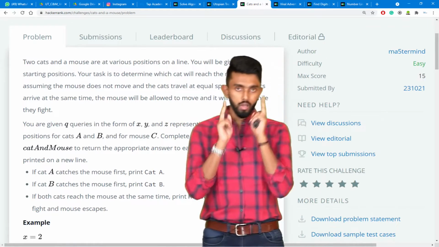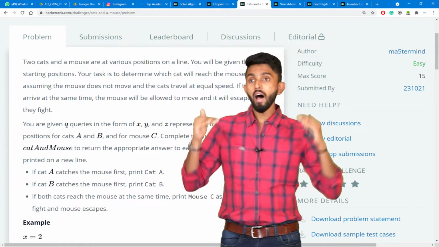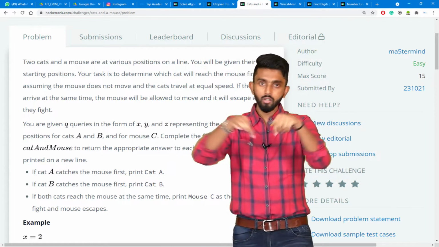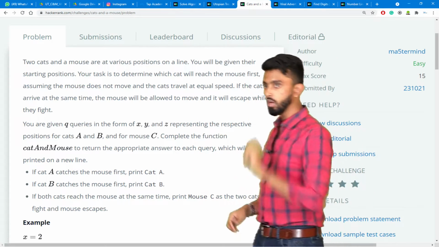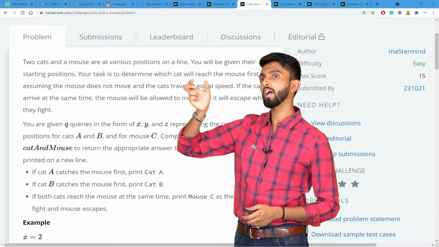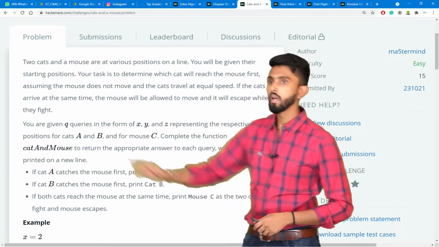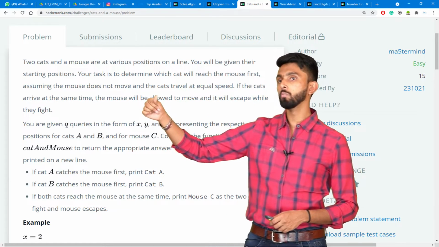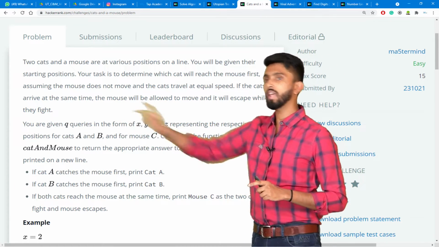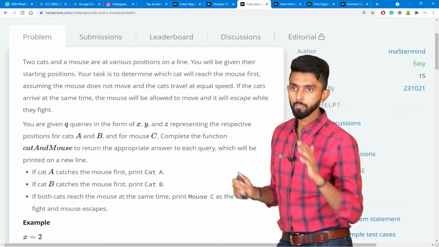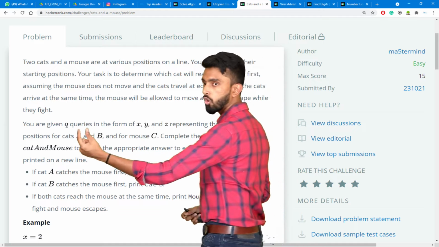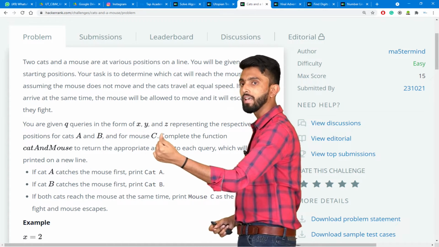Now the problem. 2 cats and a mouse are at various positions on a line. So there is a line, there are 2 cats and 1 mouse. They are in different positions. You will be given their starting positions. Your task is to determine which cat will reach the mouse first, assuming the mouse does not move and the cats travel at equal speed. If the cats arrive at the same time, the mouse will be allowed to move and it will escape while they fight. Okay. You are given Q queries in the form of X, Y, Z,